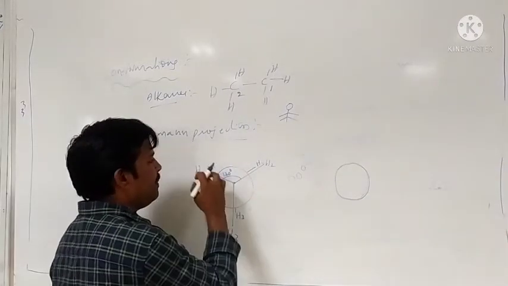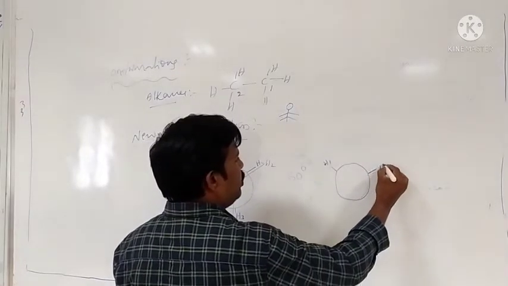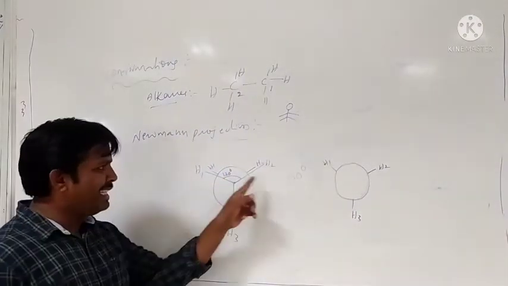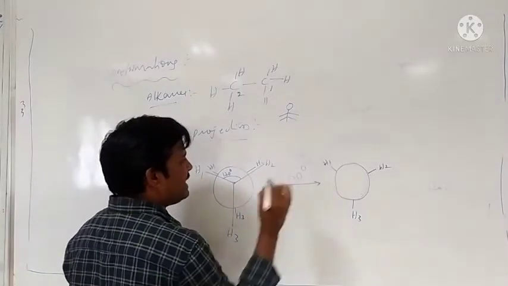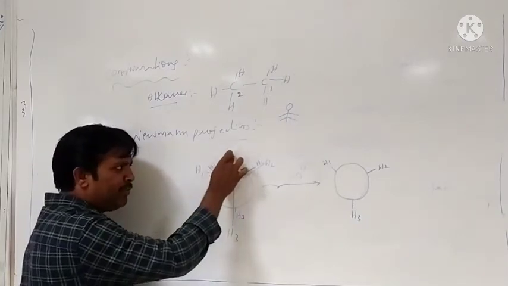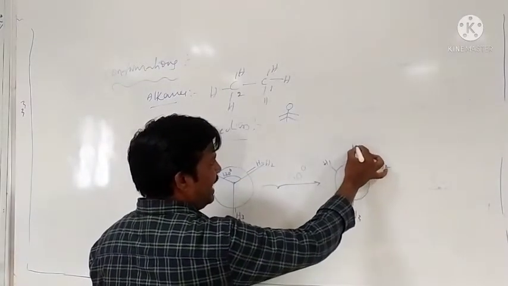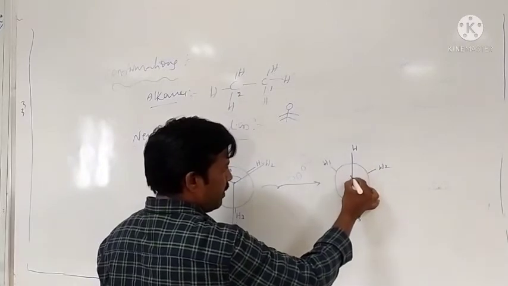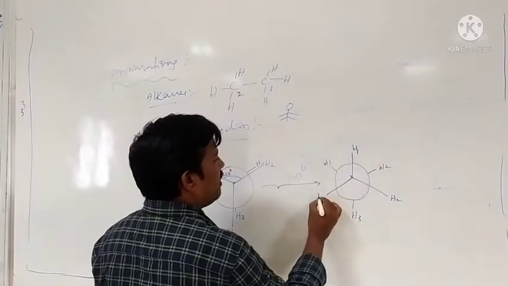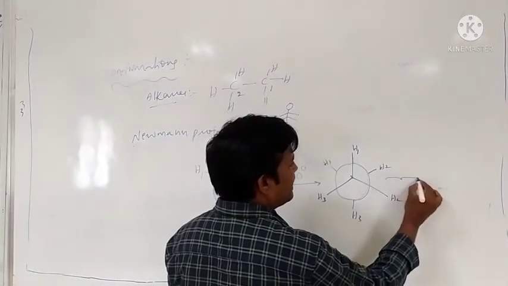The back carbon contains hydrogens H1, H2 and H3. The front carbon we are rotating by 60 degrees. 60 degrees means the hydrogens come exactly between the previous positions of the two hydrogens. Here we'll get H1, here H2, here H3.